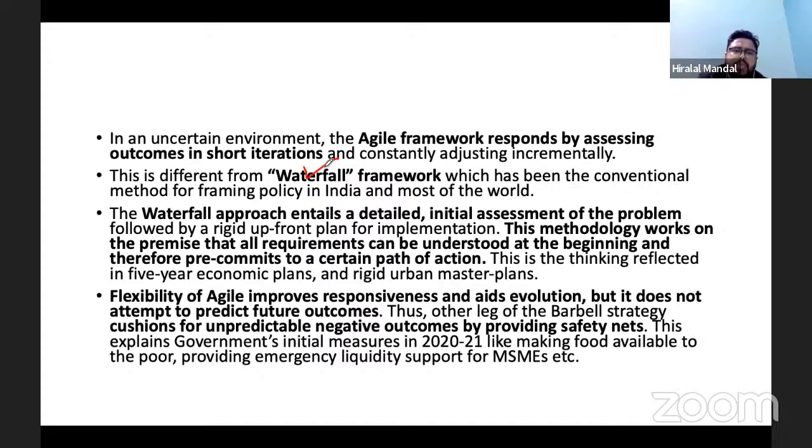Under the waterfall approach, in order to make any policy implementation or plan, they do an initial assessment of the problem or the project, and then they take the path of action. That's the approach usually adopted.